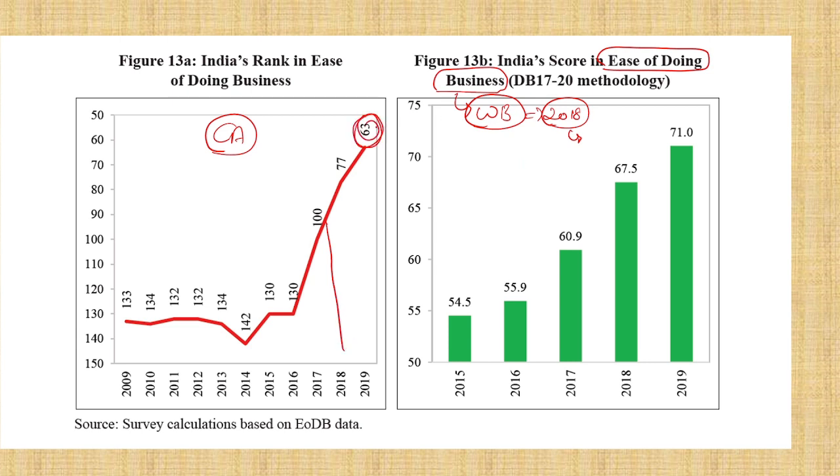India has now come to 63rd position. It was in 142 position. See, from 142 rank, it has reached 63 rank. This is key: India has made a tremendous jump, you should know. Okay, this is current affairs. For the marks, remembering the rank is enough. From 142 to 63 we have gone.